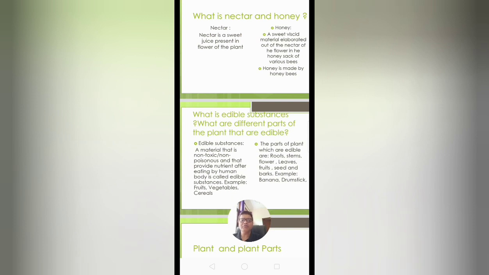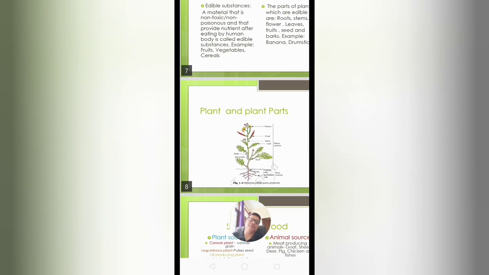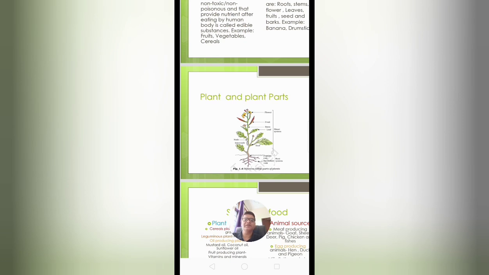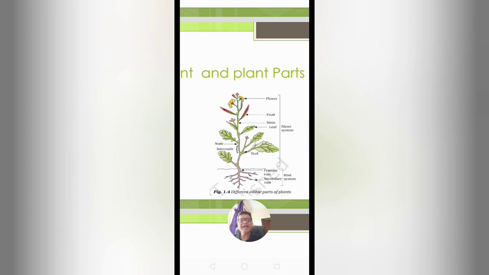Do you know what the different parts of the plant are? Do you know which parts you can eat? Suppose it is a plant of sarso, mustard. If you see, we can eat the seed present in the pod, which is known as the fruit.